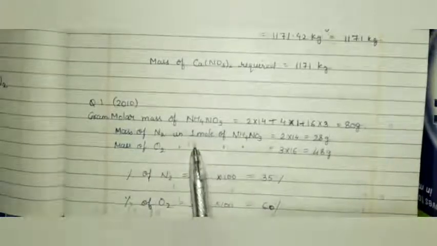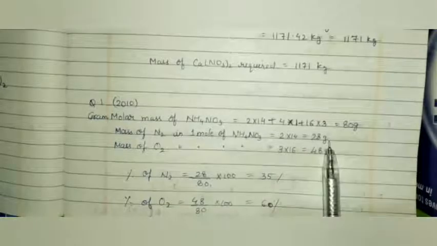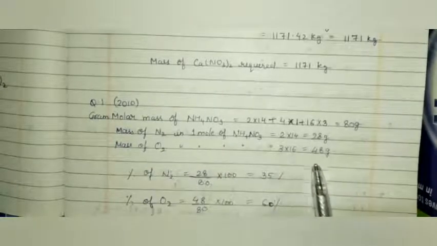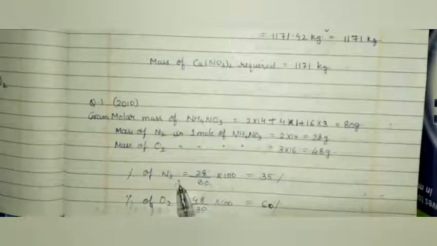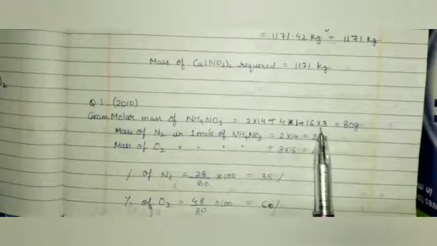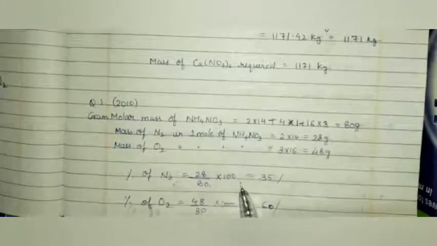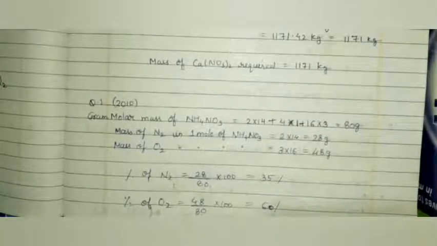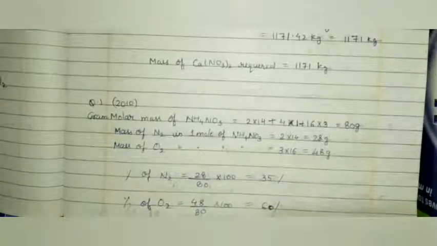Mass of nitrogen in 1 mole of NH4NO3 equals 28 gram, and mass of oxygen in 1 mole of NH4NO3 is 48 gram. So percentage of nitrogen equals mass of nitrogen upon gram molecular weight of compound into 100, that is 35%. And in the same way we'll find the value for O. Percentage of O equals 48 upon 80 into 100 equals 60%.